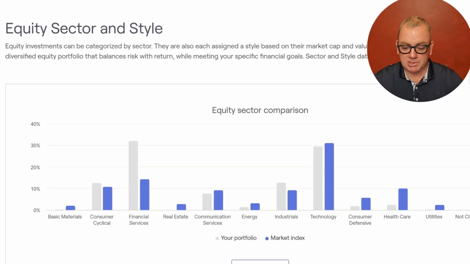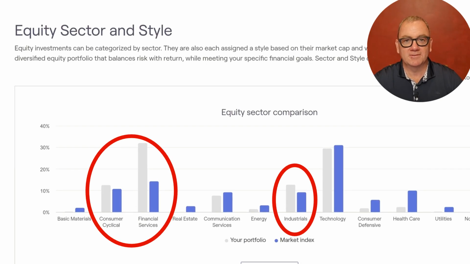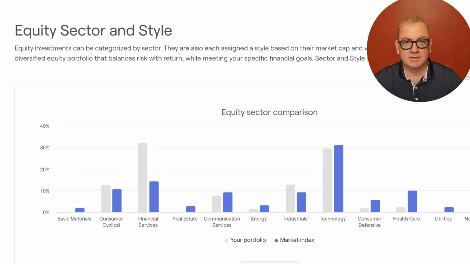When I load up these holdings into my financial planning software, it gives us an idea for what sectors the current holdings are in. In the gray shaded bars are the current holdings in this account. And then in the blue shaded bars are the market index. These stocks have far more overweight in financial services and industrials, but some of the other ones, they have less than the index. So once we ask ChatGPT to make recommendations on how to switch over from stocks to ETFs, I want to see this chart looking pretty similar to how it is now.